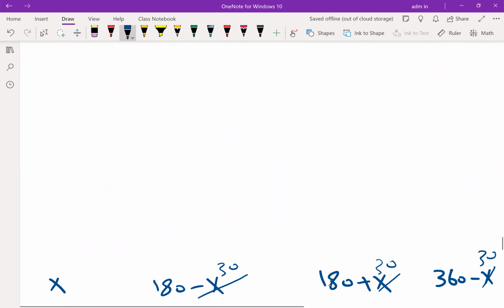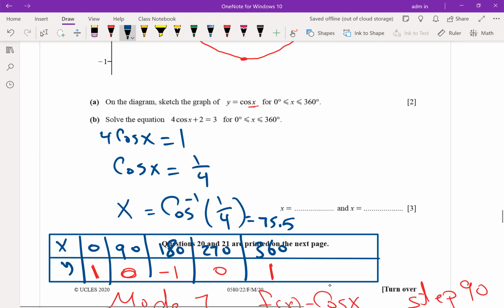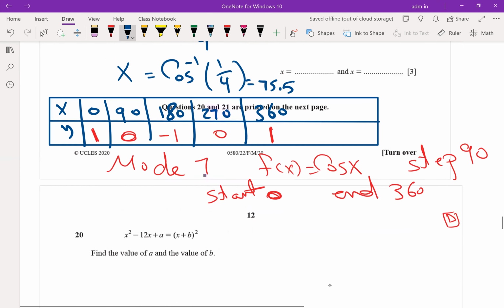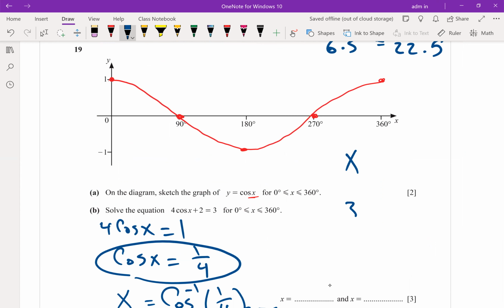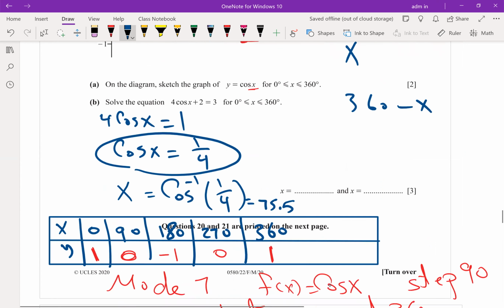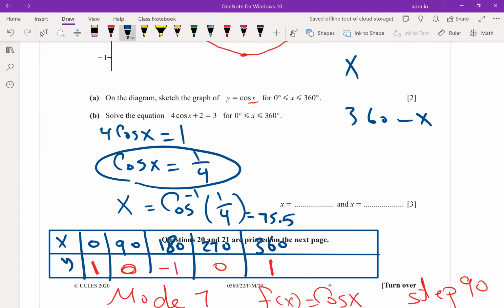We go back to the question in the past paper to finish the paper. Listen, after graphing the function, cosine x equals 4th. Who can tell me, because cosine is positive, the solution will be what and what? x and 360 minus x. This is why we wrote it as x and 360 minus x. So the final answer will be 75.5 and 360 minus 75.5, which is 284.5.